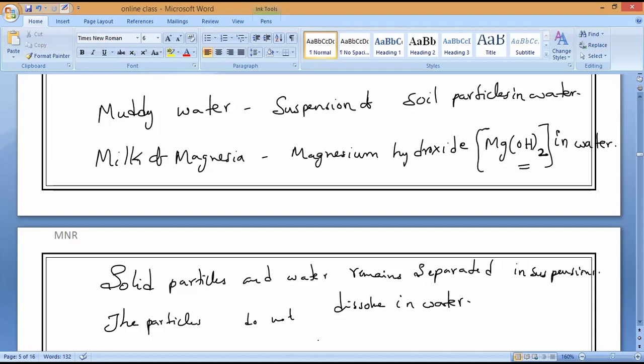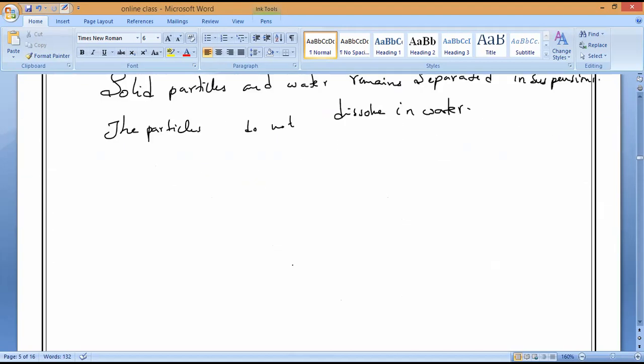Now, to study the properties of solutions, we took one example and studied it. Can anybody tell me that example? Sugar solution. Very good. In the same way, now we are going to study the properties of a suspension. For that, we will take chalk powder with water.